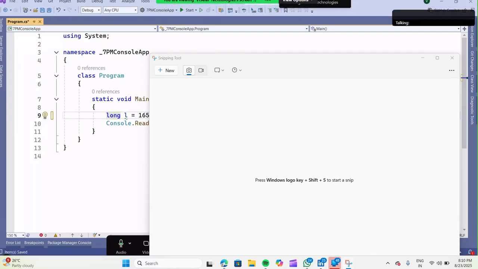Very long number, it is accepting. Okay, byte is a very small number. Let's see. Now what I'm saying here, I declared i is equal to 10. Okay, float is also a numeric type, right? Float is also a numeric type. F. Okay, if i can be accepted by this float, I declared i.